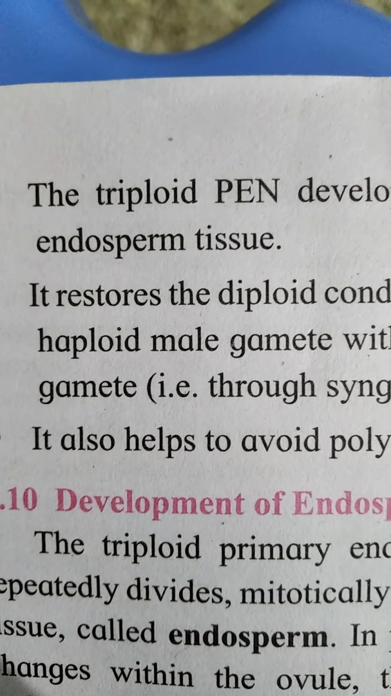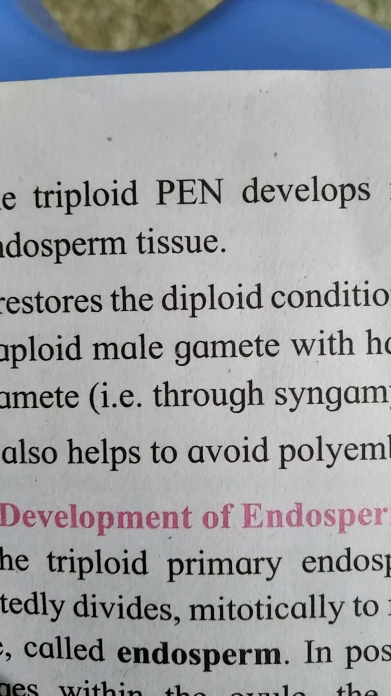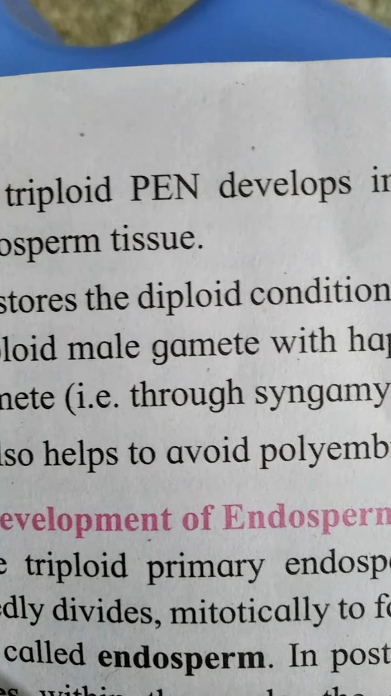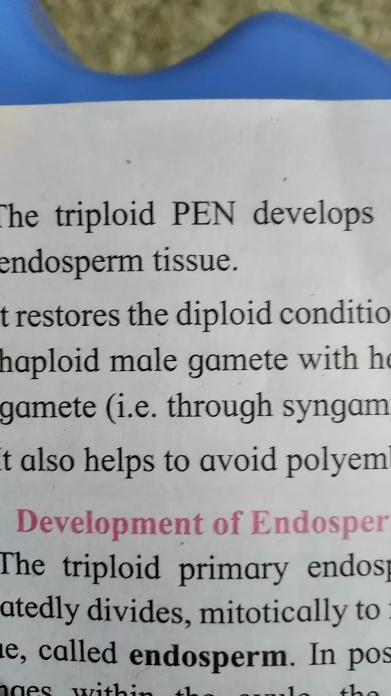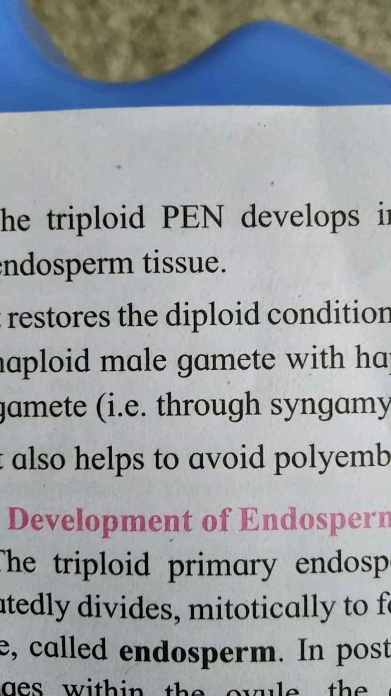Last significance, it also helps to avoid polyembryony. As we know, pollen tube consists of two male gametes, but these two male gametes are utilized due to the formation of zygote and primary endosperm nucleus.